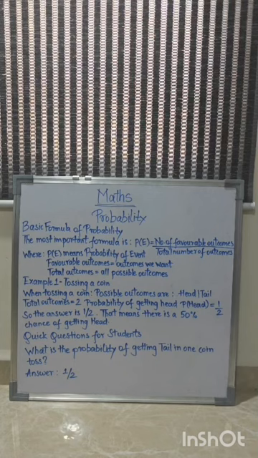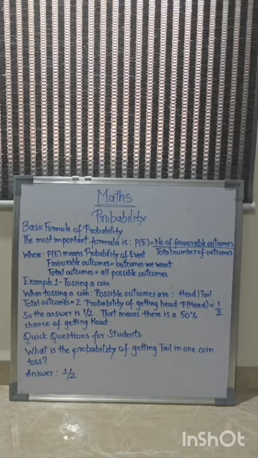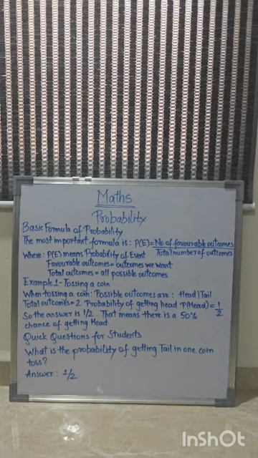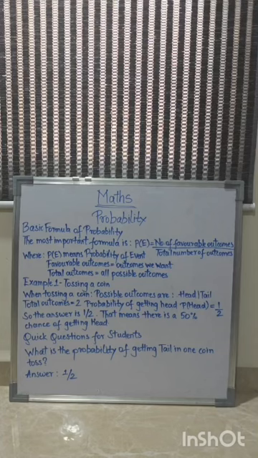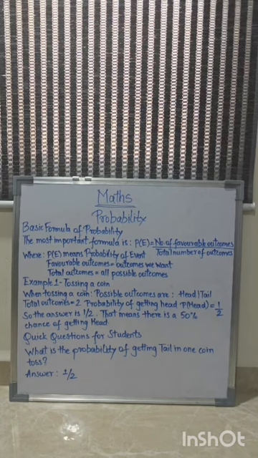Example 1, tossing a coin. When tossing a coin, possible outcomes are head or tail. So total outcomes is 2. Probability of getting head, P(head), equals 1 by 2. So the answer is 1 by 2. That means there is a 50% chance of getting head.